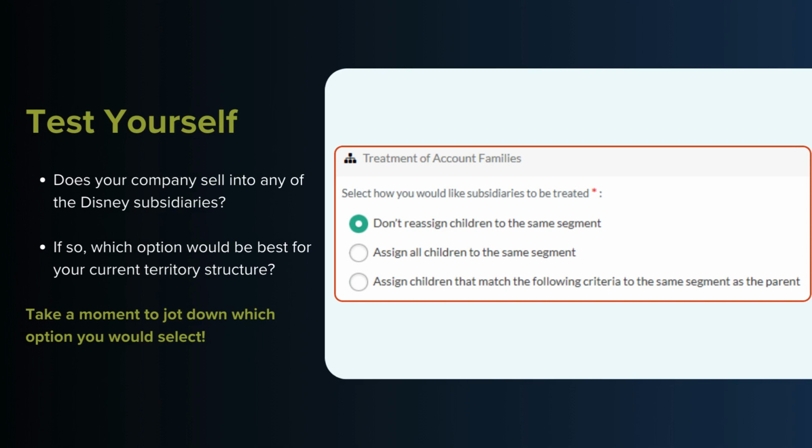Test yourself. Does your company sell into any of the Disney subsidiaries? If so, which option would be best for your current territory structure? Take a moment to jot down which option you would select.